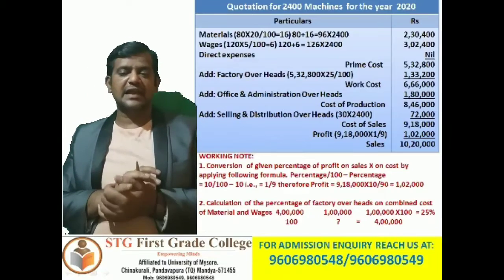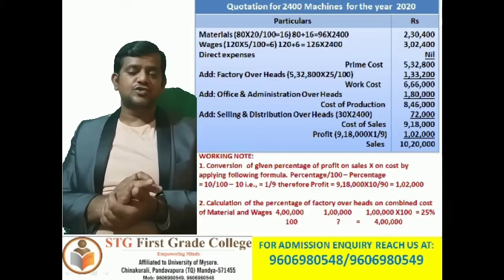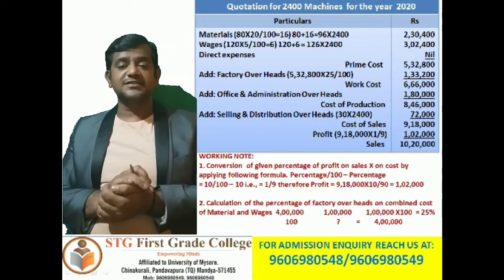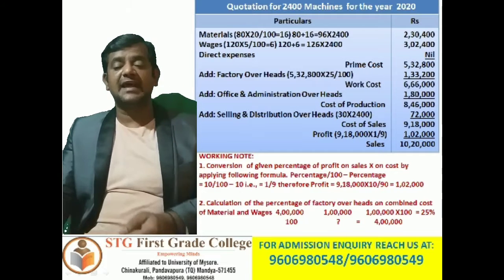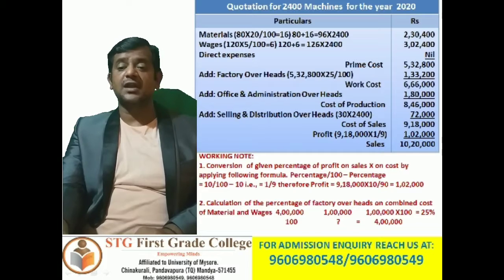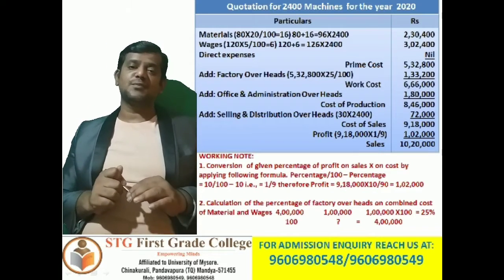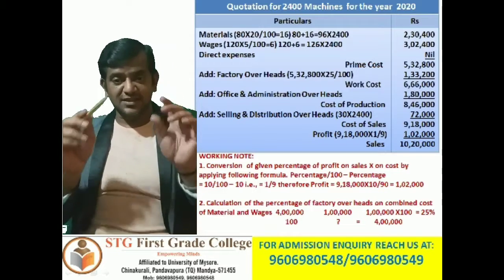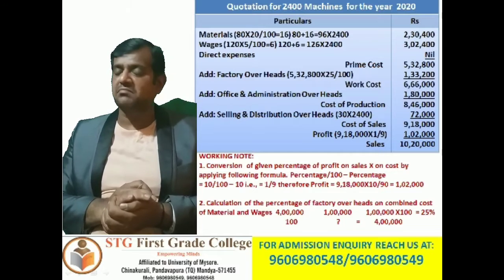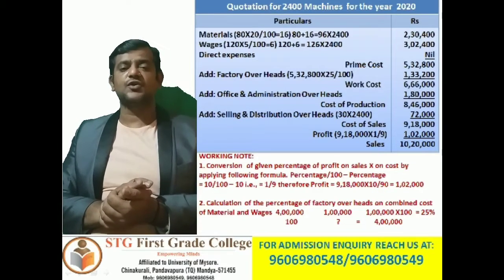Add both now, 9,18,000 plus 1,02,000. In the given quotation, you are going to get the estimated sales or estimated quotation of 10,20,000. How much is the estimated sales or estimated quotation? 10,20,000 rupees. So this is how we are supposed to calculate. This problem has been extracted from one of the question papers, but I don't remember which year it is. This is how the question will be in your question paper.